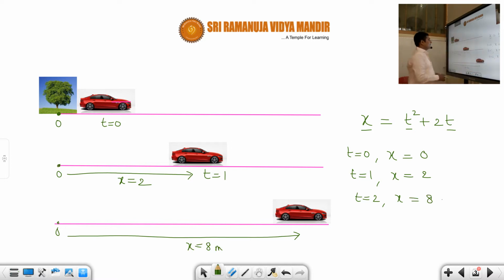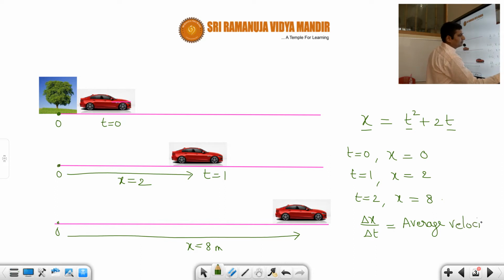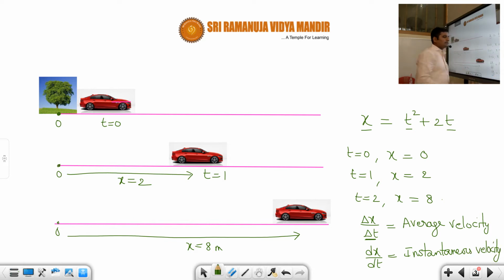Like this, at different times the car is at different positions, and the change in position by change in time is called delta x by delta t. Correct or not, students? Rate of change of position is called average velocity. How the position is changing with respect to time, that is what this will give us. And when we make this delta t very small, then that becomes dx by dt, which is called instantaneous velocity. Correct or not, students?